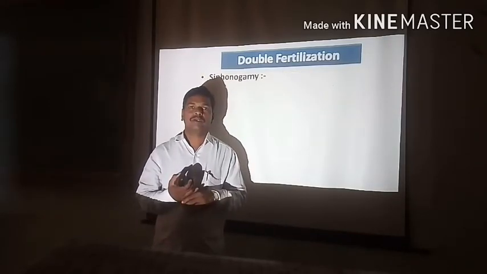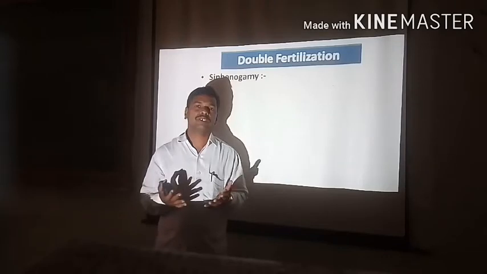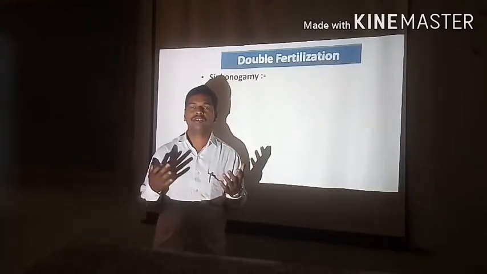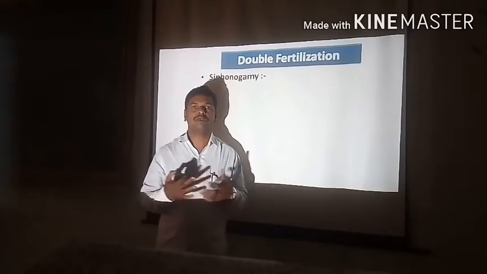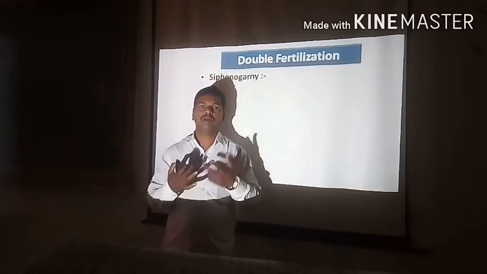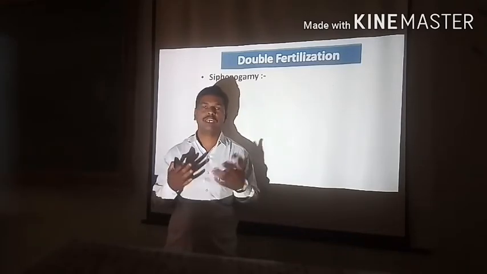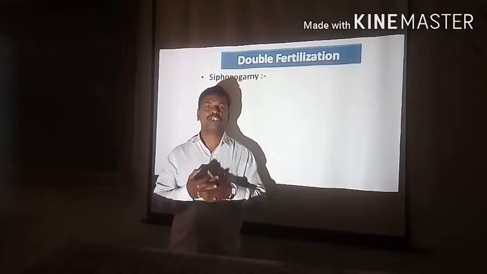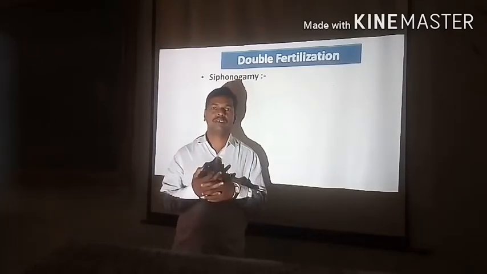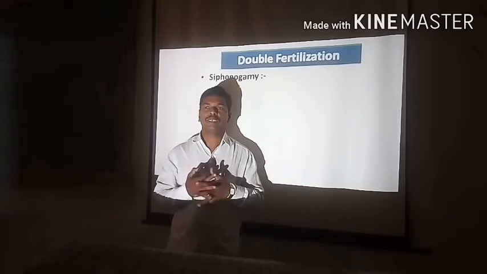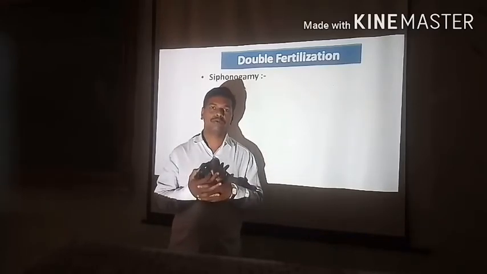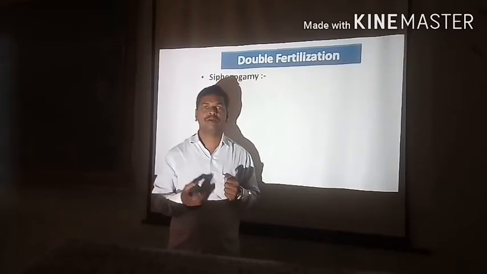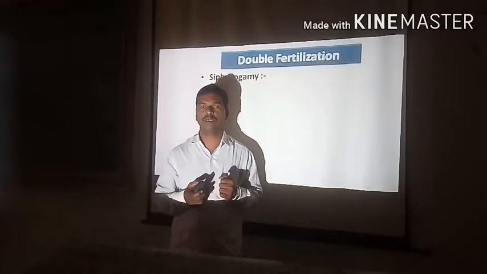In the last 4 to 5 lectures we discussed many things concerning reproduction. First we discussed what is meant by reproduction, then the main type, that is sexual reproduction. For sexual reproduction, we discussed the definition and the exact site, that is the flower. With the flower we briefly discussed the structure and the reproductive whorls, that is androecium and gynoecium. The androecium acts as the male reproductive whorl, while the gynoecium acts as the female reproductive whorl.